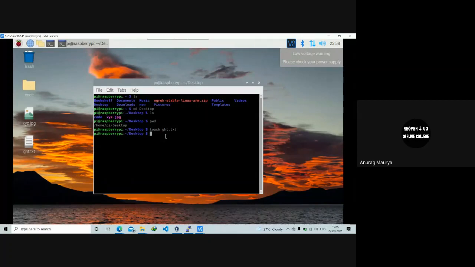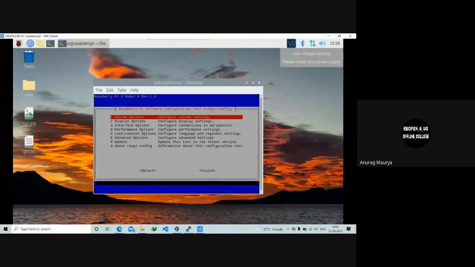Yeah. So one more command I would like to talk about is Raspberry Pi configuration. So when you run this command, this will actually give you a screen where all the things that you were able to do in the Raspberry Pi configuration window are enabled here. So for example, if I click on the interface options, you have seen that there was camera, SSH, VNC, SPI, and all that stuff. So that thing is available here too.